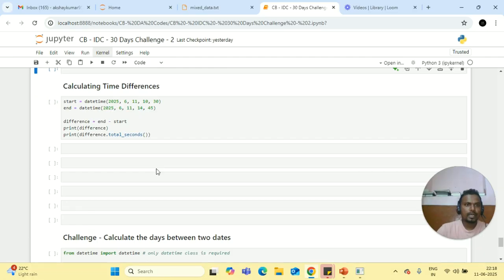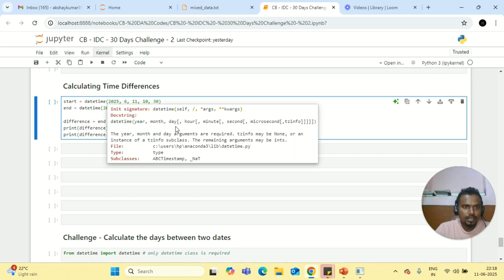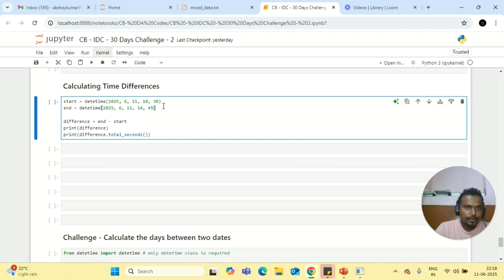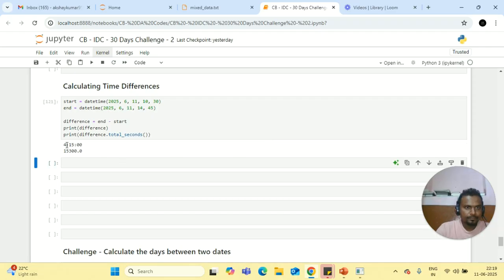And when we go for calculating date and time differences, here I have my two dates. Here it is 2020. Here you can see the year, month, date, and then hour, minutes, seconds, and microseconds. I have mentioned start date and end date as two different dates, and when I check for the time difference, here you can see it's mentioned in hours, here it is mentioned in seconds.